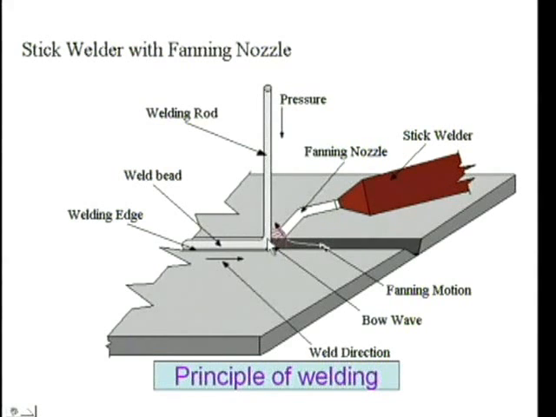Now, here you can see this is after welding, this is called the welding bead, and these two are the welding edges, and this is the V groove. This is how the fanning nozzle moves in this direction, and the welding filler rod comes here, and this is the weld direction.